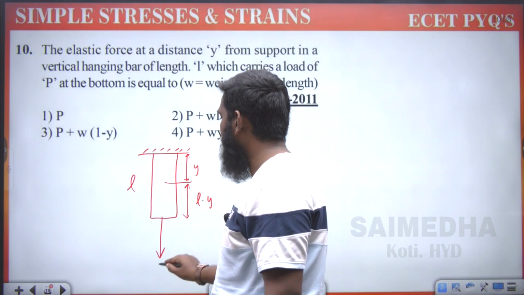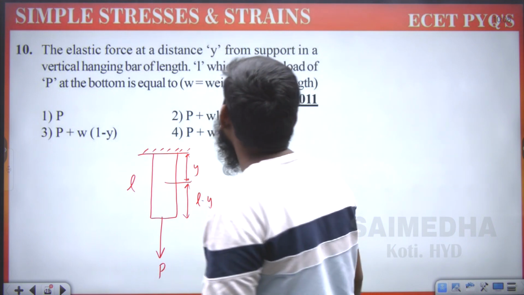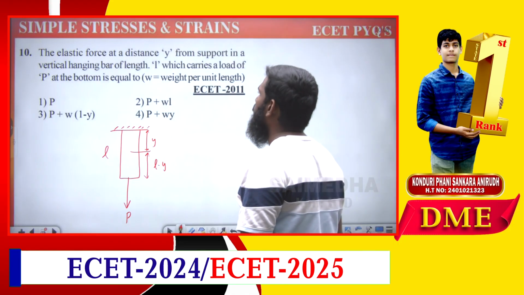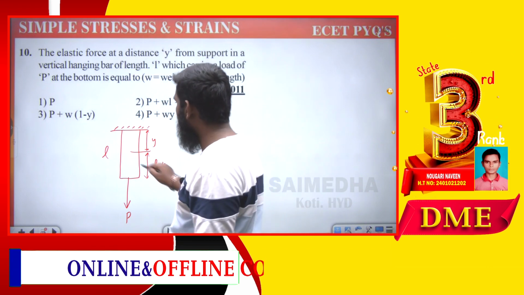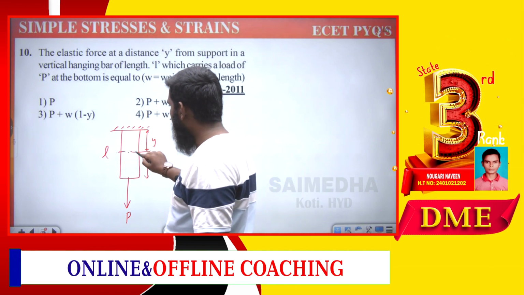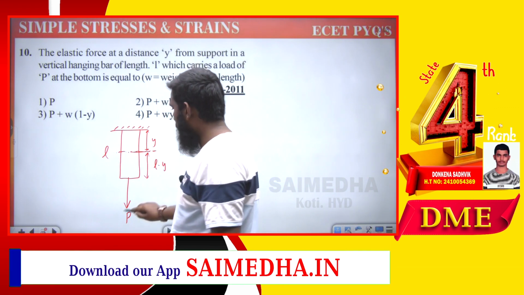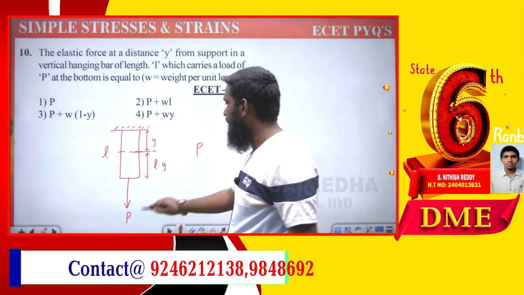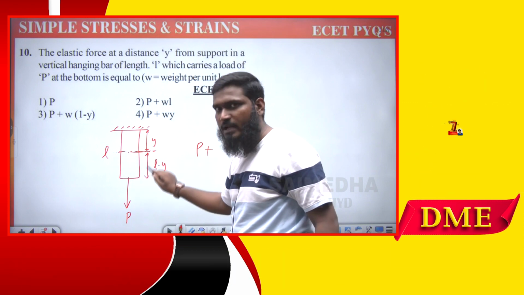Now we are having this part as P, a P load at the bottom. Now what we have to calculate over here? Elastic force. We have to calculate the force, and we are calculating from this point. Already we are having the load, so let us take this part as P first, then plus we have to consider this part also. Self weight also we are considering over here.